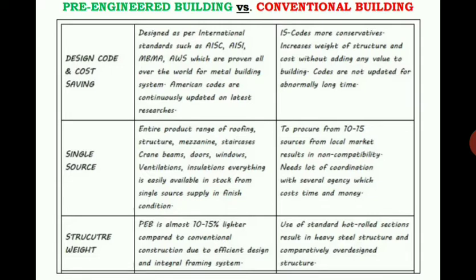In this concept, how exactly the structures have to be designed, how exactly the steel members have to be arranged one over the other, and which joints we have to provide. Either we go for nut and bolt connections, or else we go for welding. That depends upon the length as well as the weight of those particular members, right? These standards have been given in a particular code. The first is AISC, the American Institute of Steel Construction, the next is AISI, the American Iron and Steel Institute, and MBMA, the Metal Building Manufacturers Association, right?